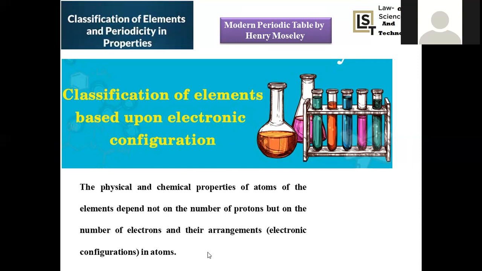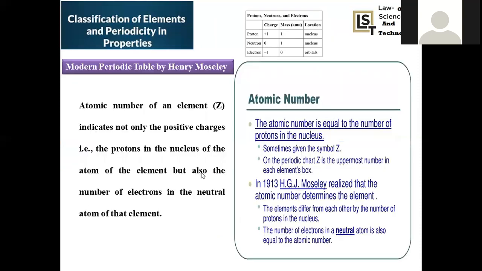Now, the modern periodic table has another alternate definition. The physical and chemical properties of the atom of an element depend not on the number of protons, but on the number of electrons, or their electronic configuration, present in the atom. There is not much deviation, because for whatever element you take, for example hydrogen, it has one proton in the central nucleus and one electron in the surrounding shell. So there is no ambiguity, because the number of protons is always equal to the number of electrons. That's why this is an alternate definition with respect to atomic number.